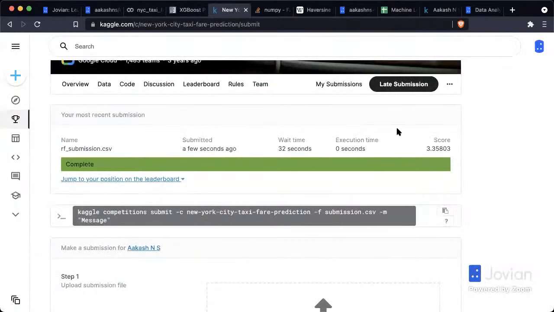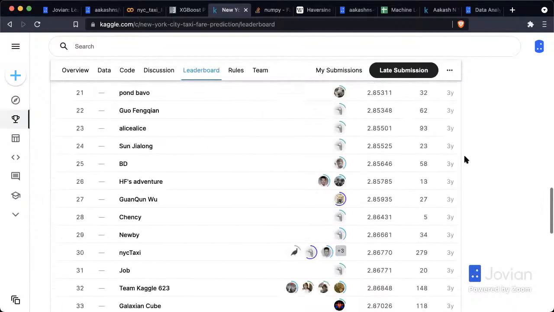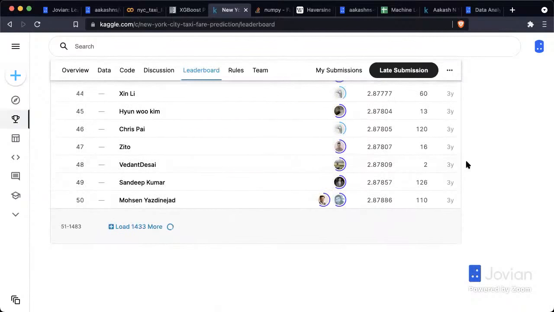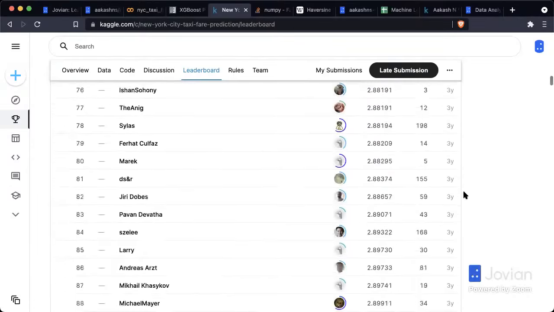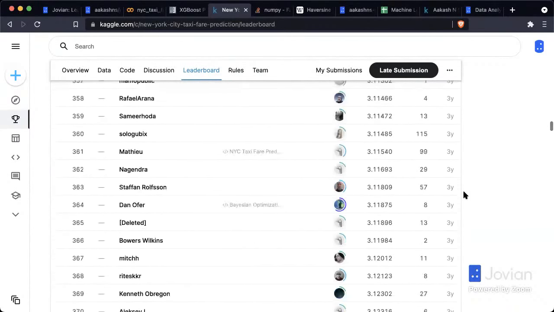In the meantime, let's check this out. Okay, so it looks like we got to 3.35. And where does that put us on the leaderboard? 3.35. Let's go down. It's getting pretty close, getting pretty 2.8, and we are down to 3.35. Still only 1% of the data. The model just took a few minutes to train.